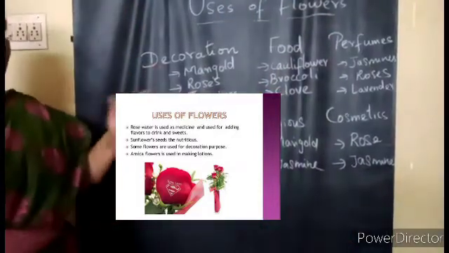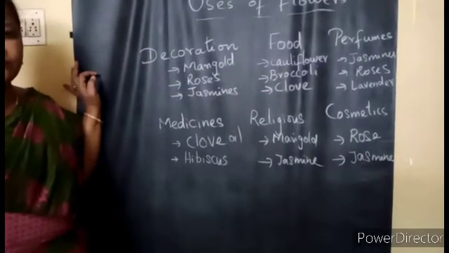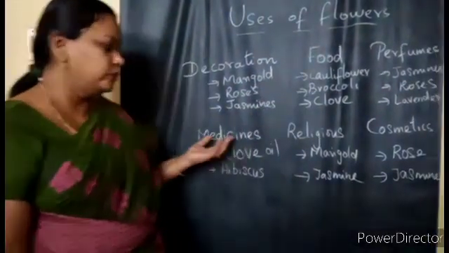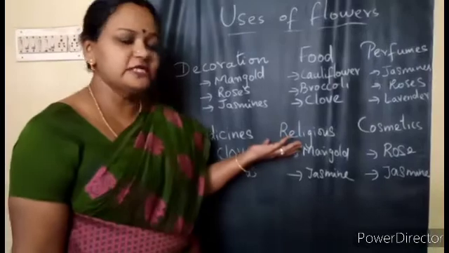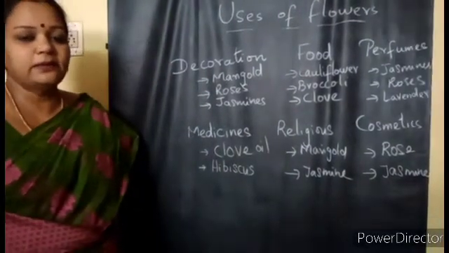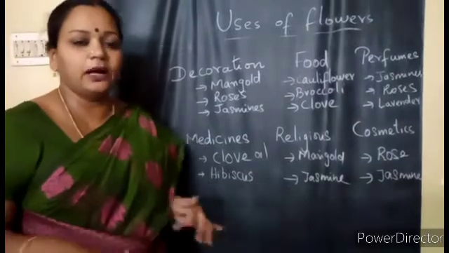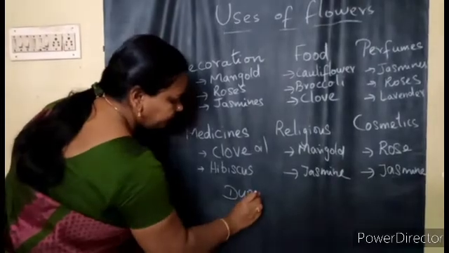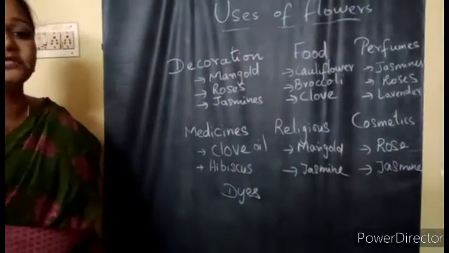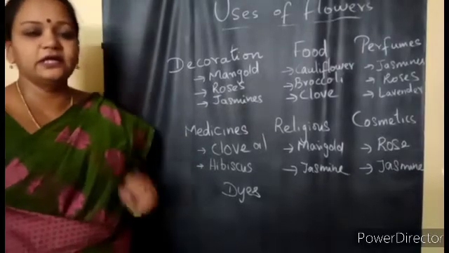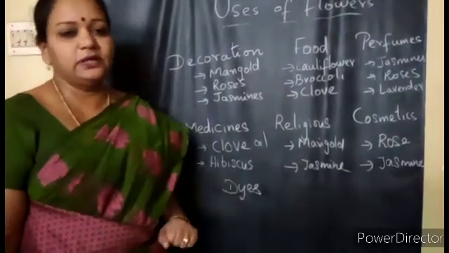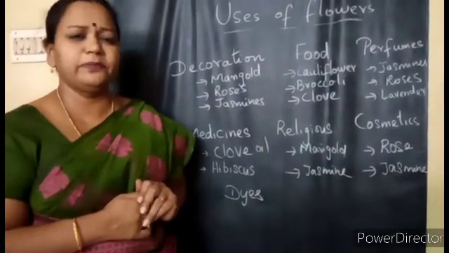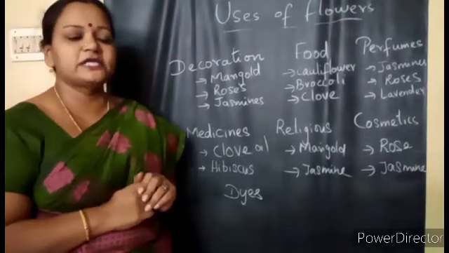So like this, flowers are widely used for different types of things in our life. For decorating, as food, for making perfumes, as medicines, for religious purposes, and also for making some cosmetics. You know that even for making rangoli we use flowers. And flowers are used for making even dyes. For coloring also some of the flowers are used as dyes. They will soak the flowers and the color is removed and it is used as a natural color. Like that, flowers are used in our life. In everyday life we use flowers for many purposes, not only for decoration, it is used as medicine and all.